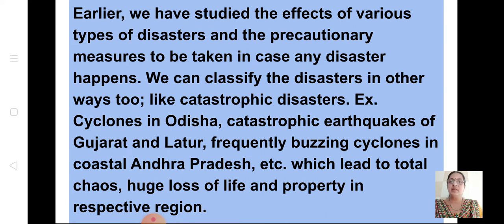So the examples given are cyclones in Odisha, earthquakes in Gujarat and Latur, and cyclones in coastal Andhra Pradesh, which are very common.